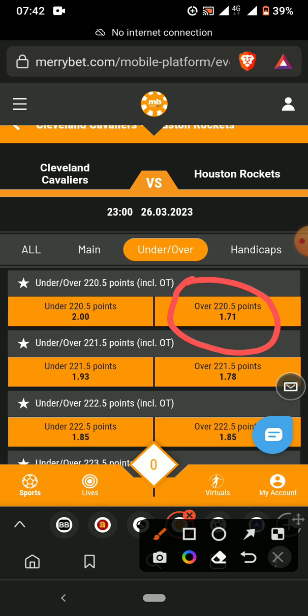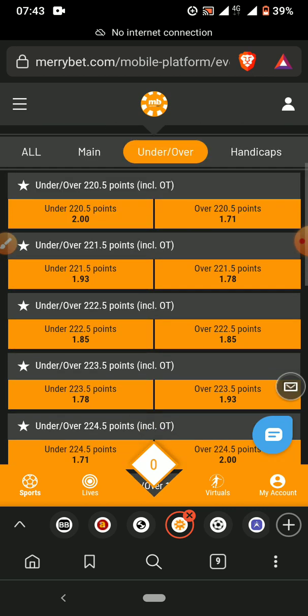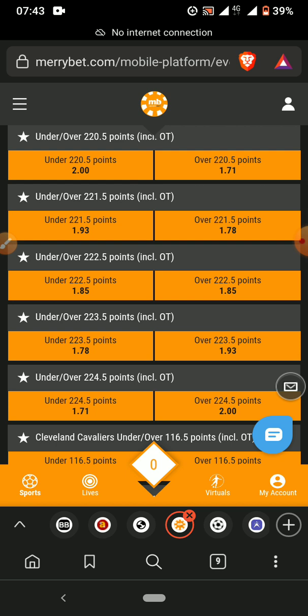If the highest under that the betting company is giving you is 5 points lesser than the average, you can still play it. So you can actually play this one and this one, but this is just an example. I'm just sharing it with you guys.